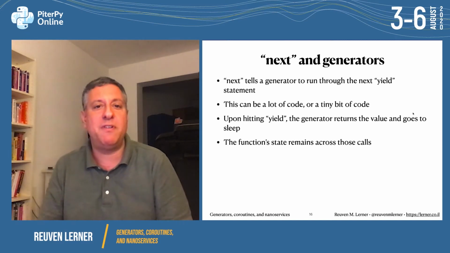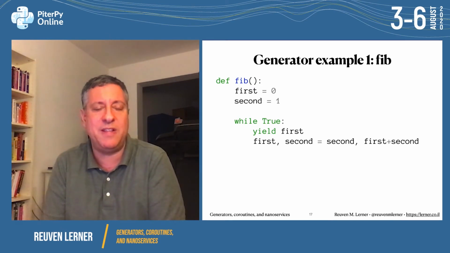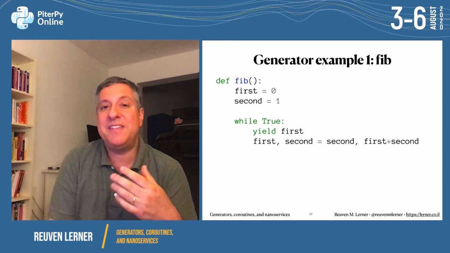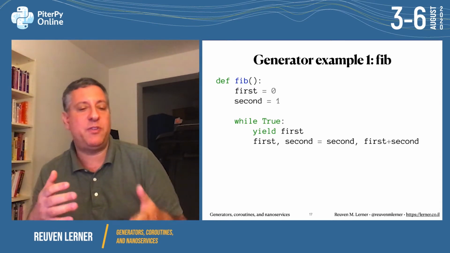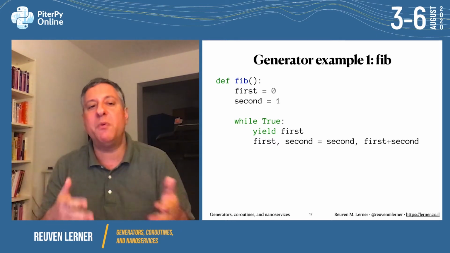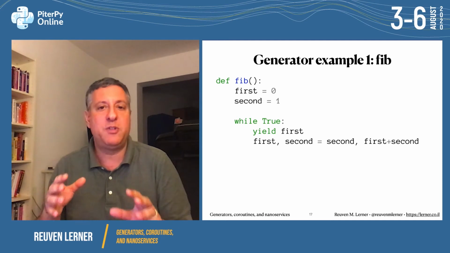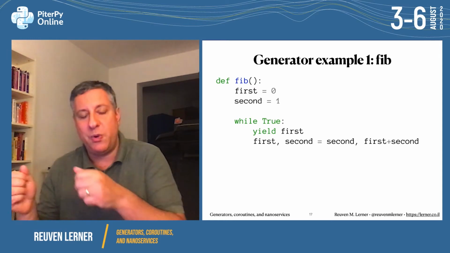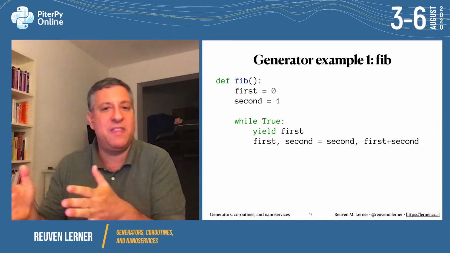Let's look at some examples of generators. Here is perhaps the most famous example, fib, for the Fibonacci sequence. Now, one of the nice things about a generator is it can describe an infinitely long sequence, but it doesn't have to take an infinitely long amount of time to run. So we say def fib, and what is the Fibonacci sequence? It starts at 0, then 1, and then the next number is the sum of the previous two. So I'm going to start with first and second. I'm going to yield first, and then I'm going to do this little switcheroo using tuple unpacking. I'm going to say first, second equals second, first plus second. So what was previously the second is going to become the first, and the first plus second is going to become the second. So we're constantly moving things to the left.